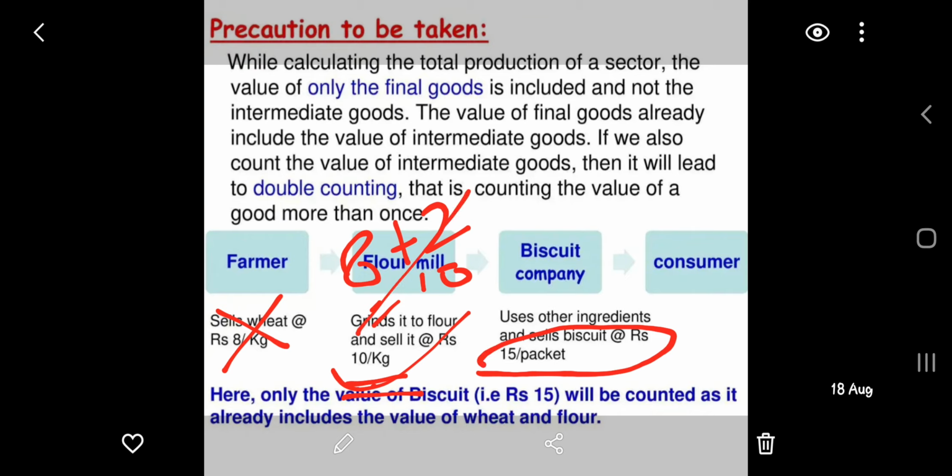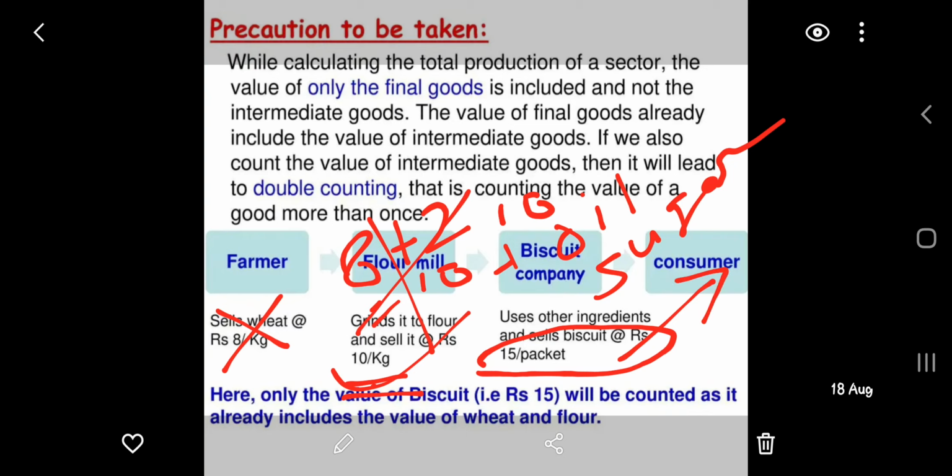So again, flour will not be included in this, because that 10 rupees is included in the price of the biscuit. 10 rupees plus oil plus sugar, and after adding all these, the price of the biscuit comes to one packet at the rate of 15 rupees, and this biscuit packet reaches the consumer.